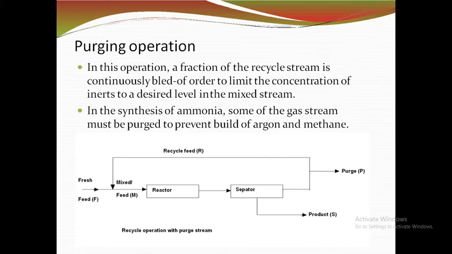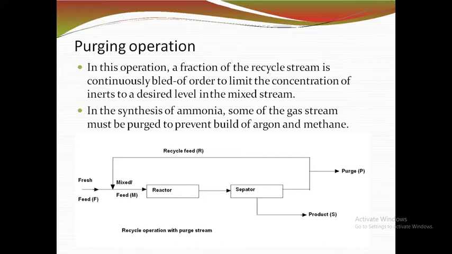Example, synthesis of ammonia. In the synthesis of ammonia, argon is used as an inert gas. The inert gas entering is equal to the inert gas leaving.